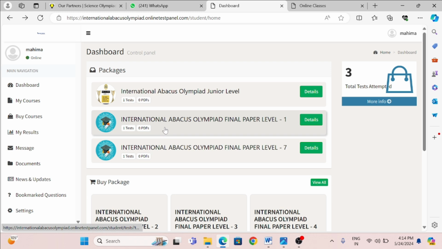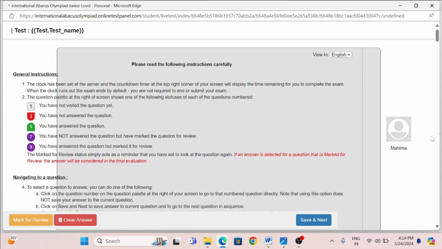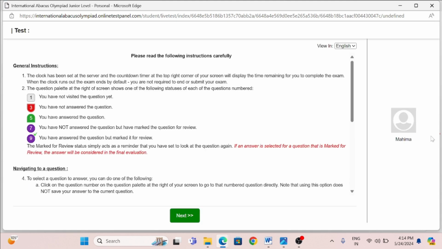And as I told you, there is a sample paper which you can do, so that you will be thorough enough in how to perform the test. When you click on International Abacus Olympiad Level 0, what you need to do is just click on Start Test. You will be directed to an instructions page, right?